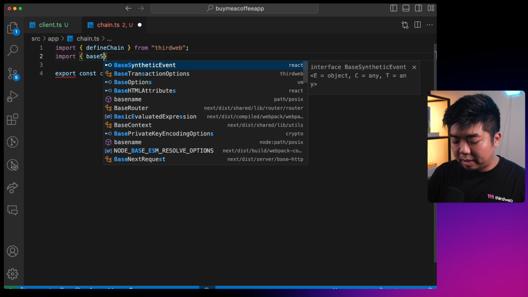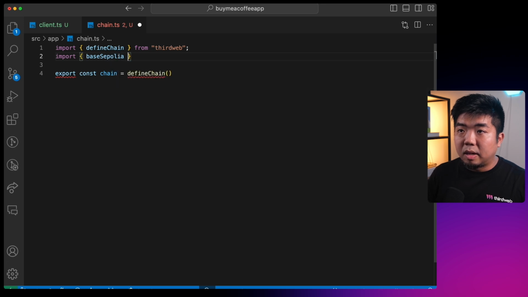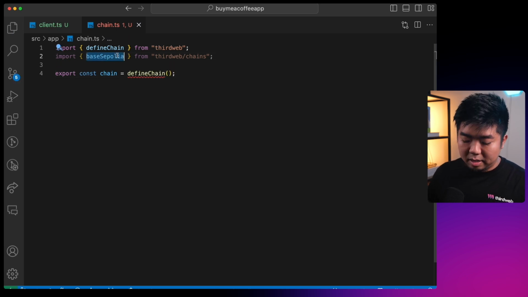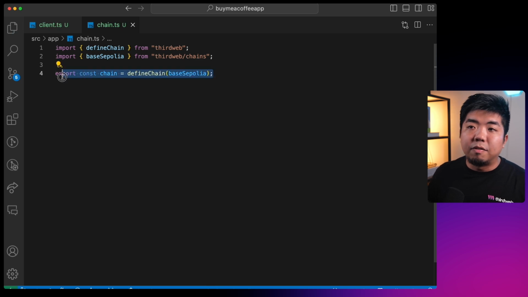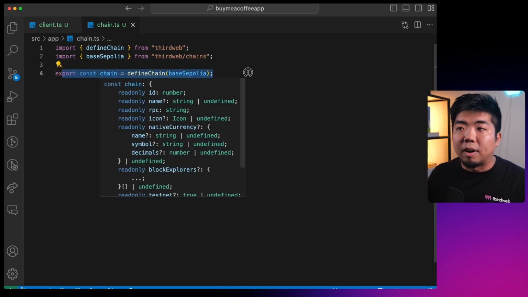I can just say baseSepolia and import this from thirdweb/chains. If it isn't a predefined chain already, you can just, again, put the chain ID right in here. But we're just going to take this and paste in baseSepolia here. And now we have defined our chain that we can use throughout our application.